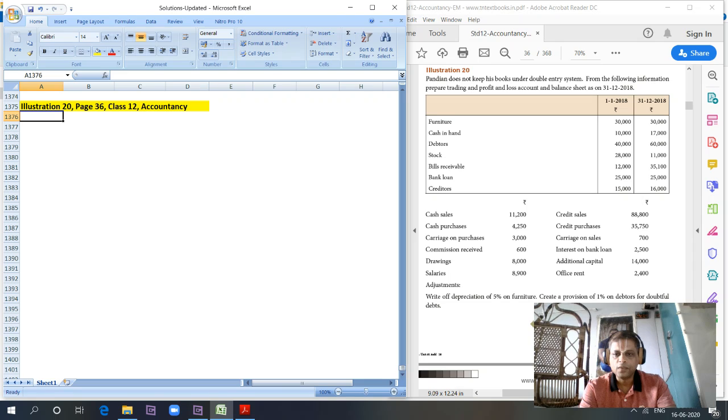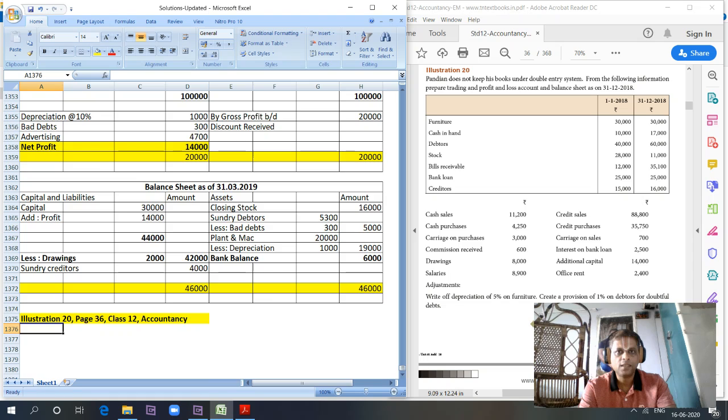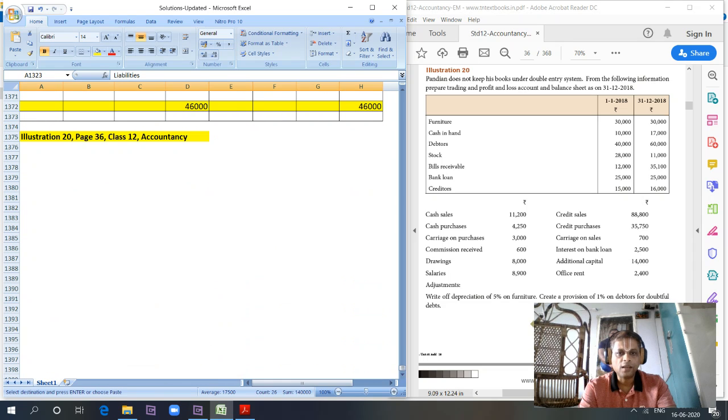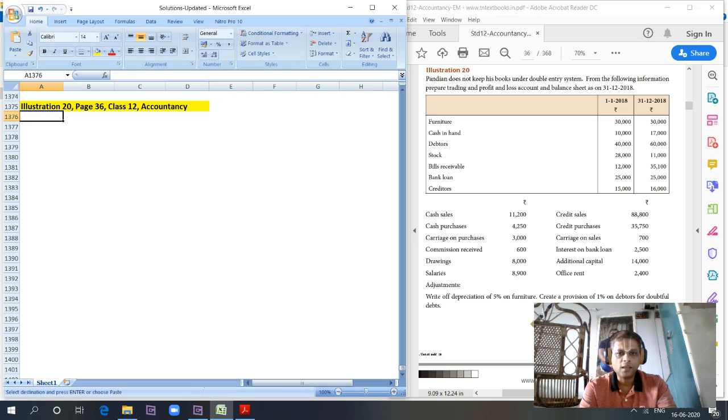What is missing is capital. So we don't have an opening capital. So let's first prepare as usual, because to identify the capital, we have to prepare the statement of affairs. Right? We have to prepare the statement of affairs at the beginning of the year. So I'm copying the format for the statement of affairs from our last problem that we solved.